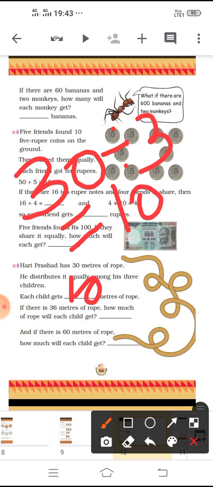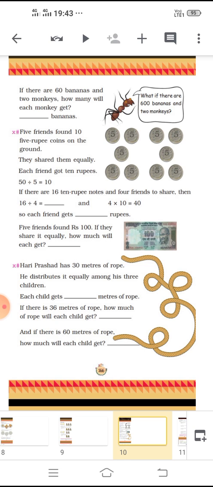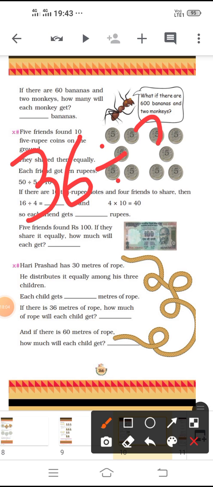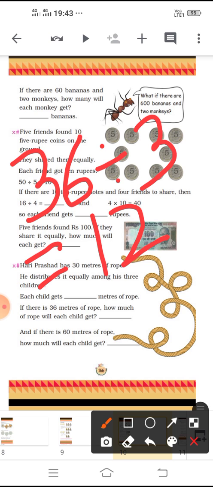If there are 36 meters of rope, children, the same we will do. What are we going to do? Total number of children to whom we have to divide it is 3. So 36 divided by 3, that is 12. Understood? So each child will get 12 meters of rope.